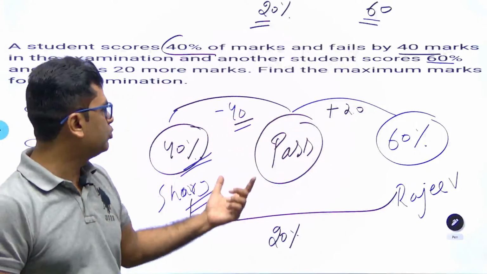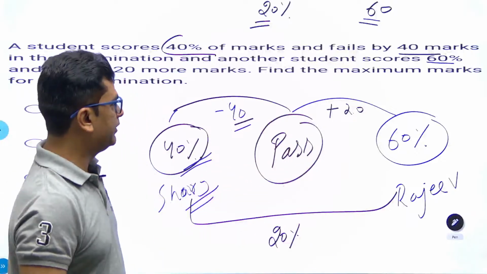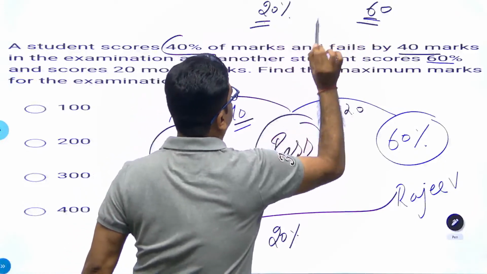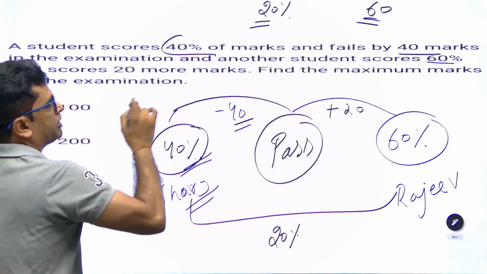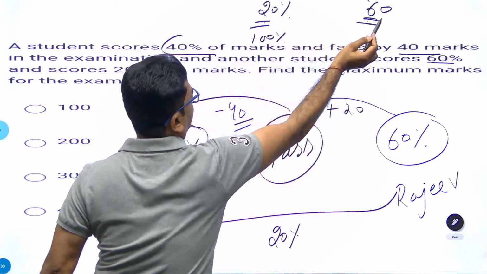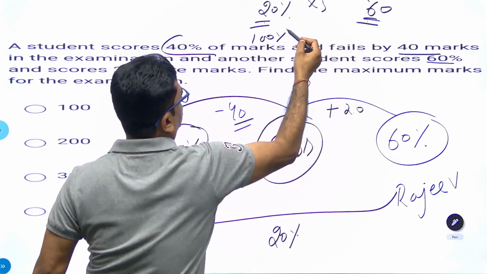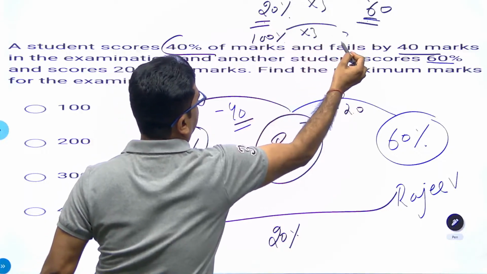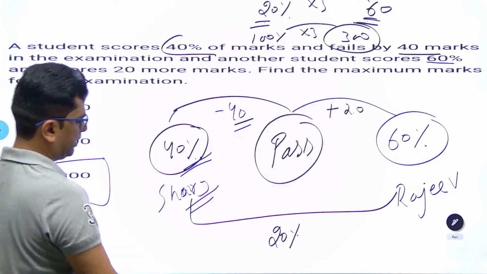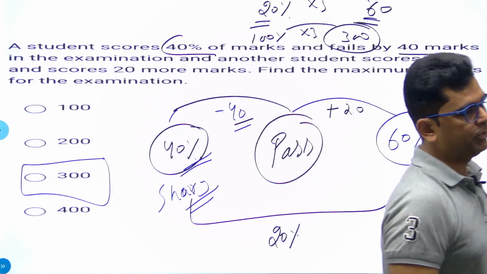Any number you can take, you can easily get to this difference. It has to be 60. So 20% value is 60. So 20% of a number is equal to 60. 100% has to be the maximum marks. 20% value is 60, that is 3 times. So 100% multiplied by 3 has to be 300. The answer has to be 300.